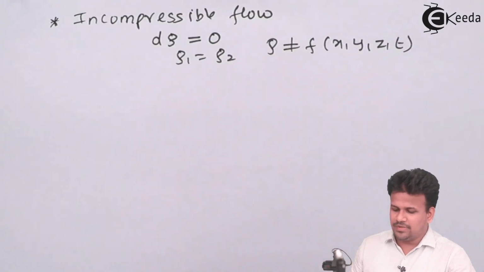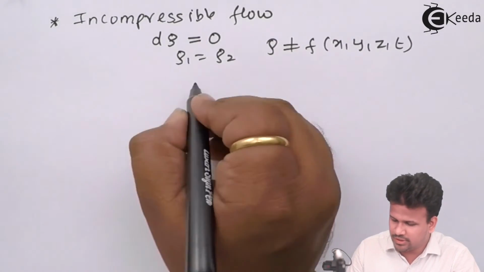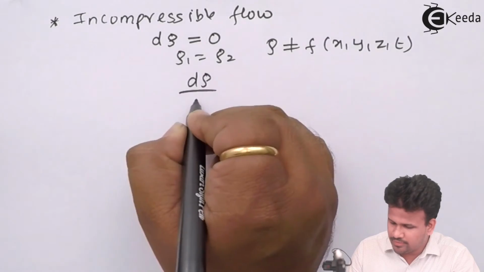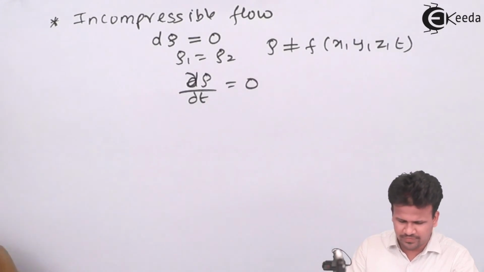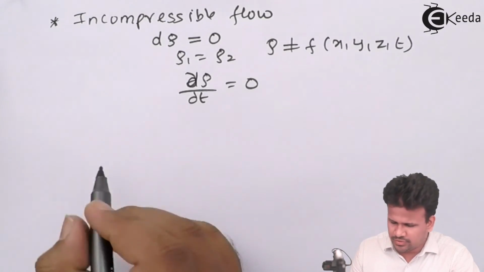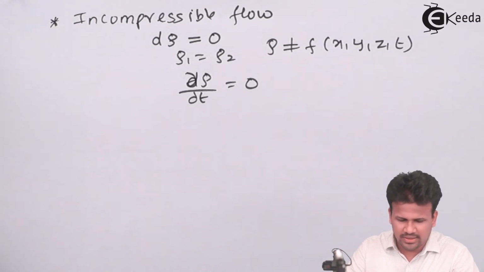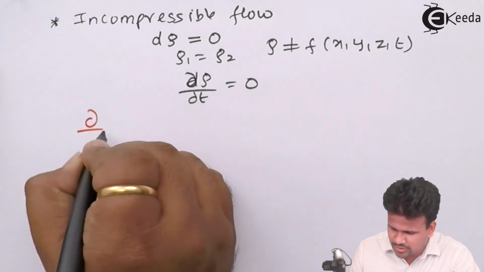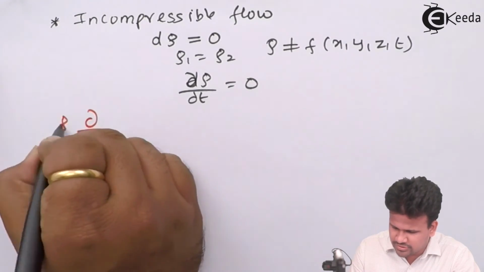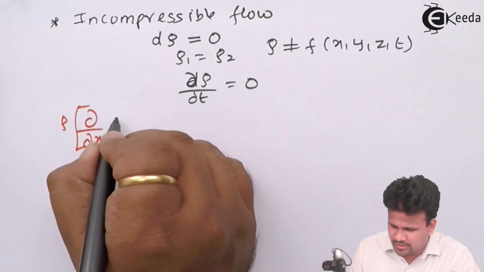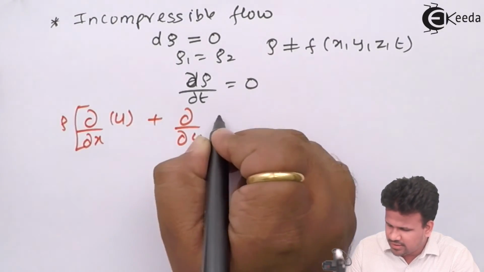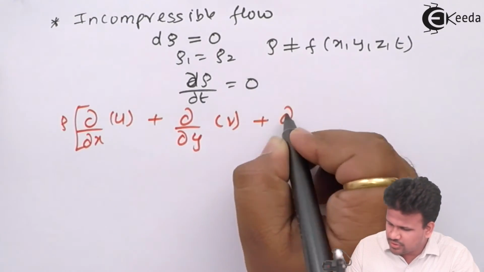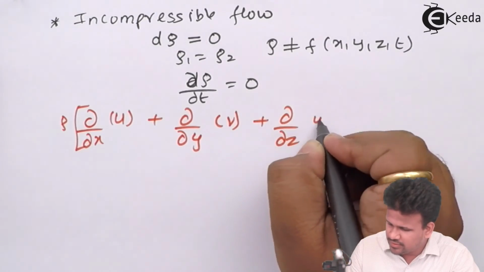So now over here, dou rho by dou t is equal to 0, and due to this, the equation we get is dou by dou x, rho is constant, into u, plus dou by dou y into v, plus dou by dou z into w,